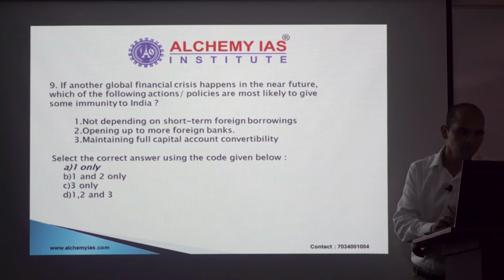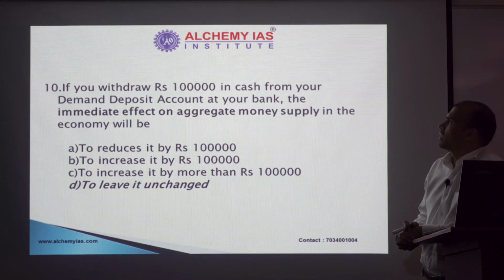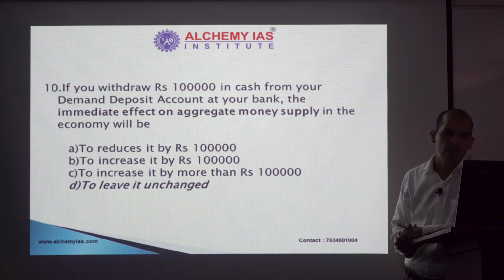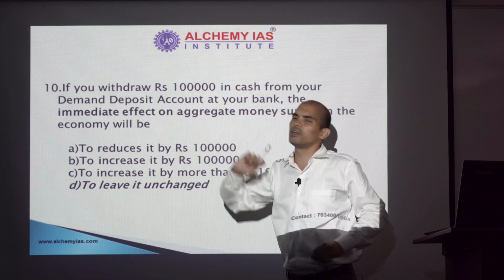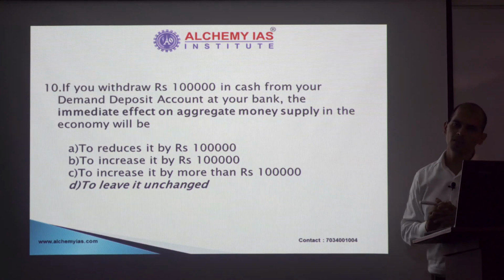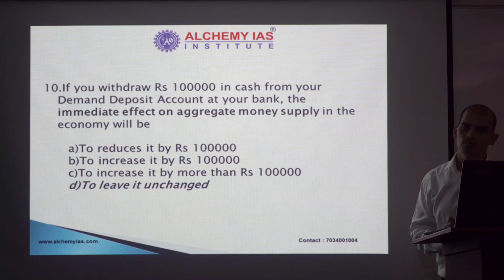Next. If you withdraw rupees 1 lakh in cash from your demand deposit, what will happen to the AMS, aggregate money supply? Now the key word in this case was immediate effect. If you had focused on immediate effect, you could have reached the answer to this question.